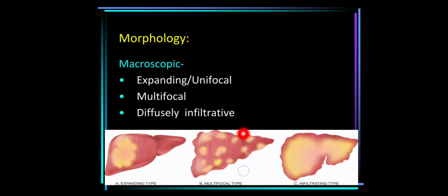The second type is the multifocal type. Multiple masses of 3 to 5 centimeters in diameter, scattered, can be seen throughout the left and the right lobe as well. The infiltrating type is where the HCC forms a diffusely infiltrating tumor.